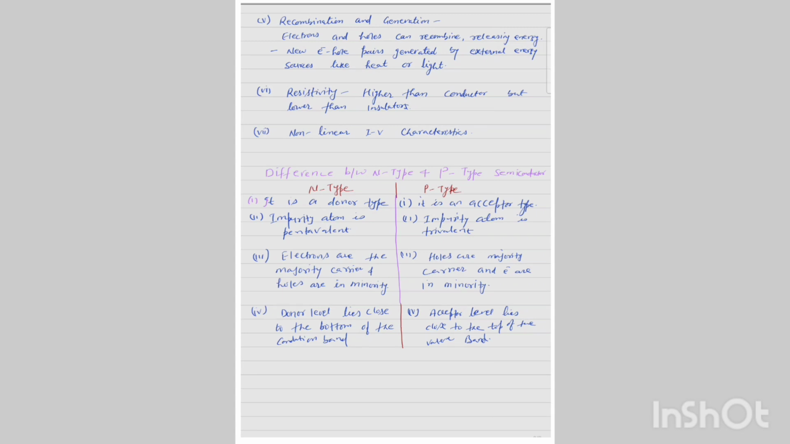Difference between N-type and P-type semiconductors. N-type is a donor type, P-type is an acceptor type. In N-type the impurity atom is pentavalent, and in P-type the impurity atom is trivalent. In N-type, electrons are the majority carriers and holes are minority carriers. In P-type semiconductors, holes are majority carriers and electrons are minority carriers. The donor level lies close to the bottom of the conduction band, and in P-type semiconductors, the acceptor level lies close to the top of the valence band.